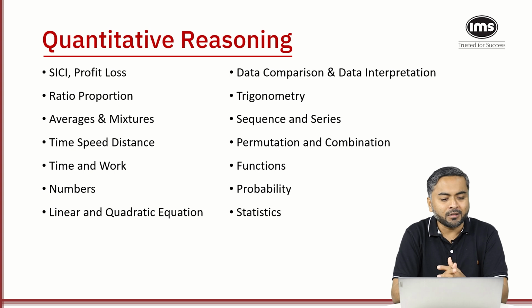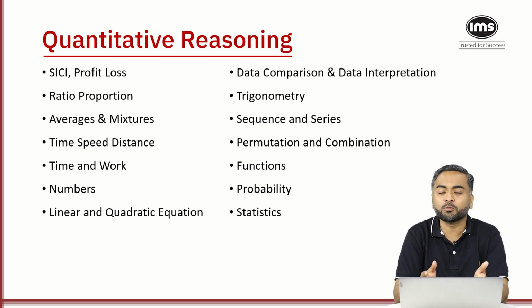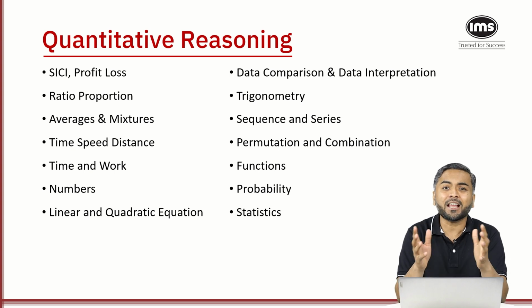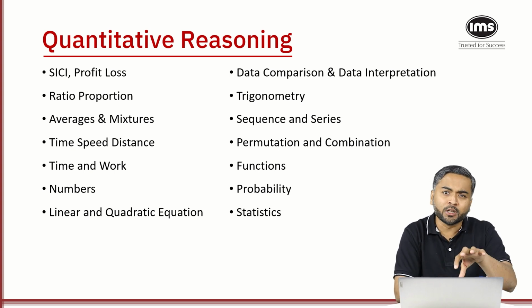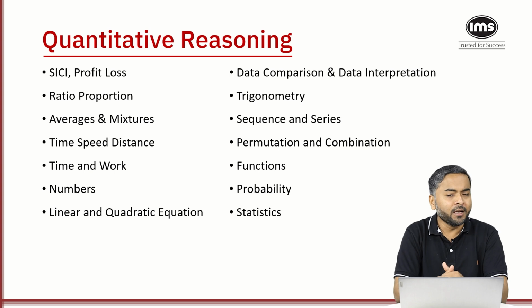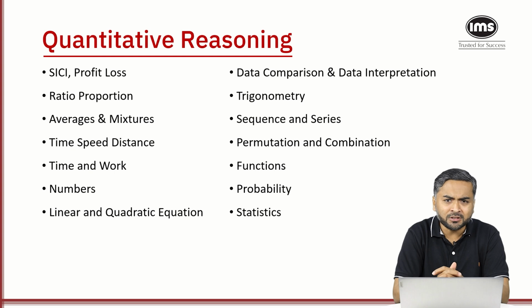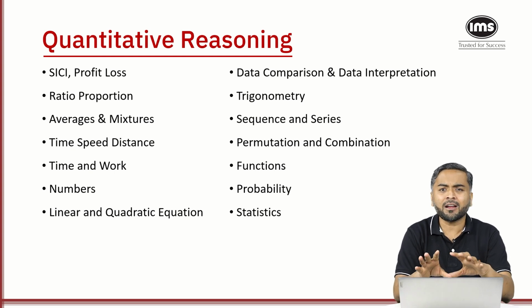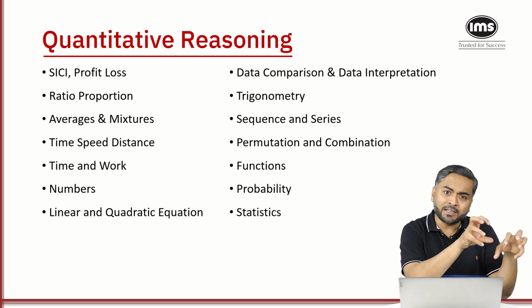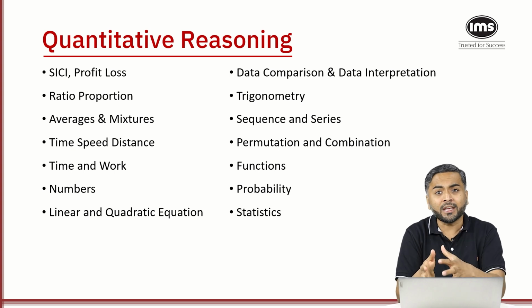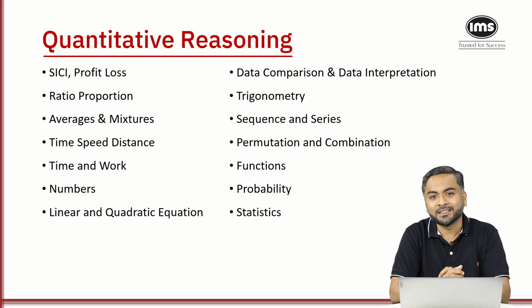So the topics are simple interest, compound interest, profit and loss, ratio and proportion, averages and mixtures, time speed distance, time and work. Basically the entire arithmetic, you can say, and numbers, which would include divisibility and HCF LCM, linear and quadratic equations. You will have data comparison and data interpretation. You'll have questions on trigonometry, sequence and series, permutation combination, probability, functions and statistics. So these are the heavily dominated chapters or topics in the NPAT quantitative reasoning section.